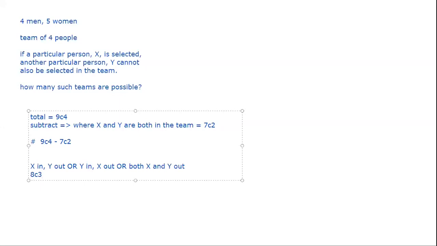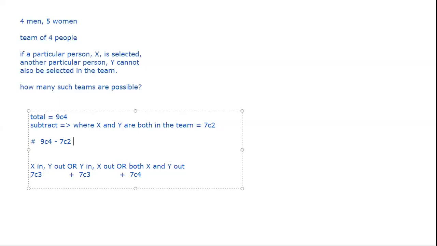But I cannot do 8C3, sorry, because I have to also eliminate Y, right? So it will be 7C3. X is already in, so there are 8 people left, from which Y has to be eliminated. So there are 7 people left. I need to select 3 more. So 7C3, or means plus, again the same 7C3 for the other case, and again, or means plus, both are out. So there are basically 7 people only, because X and Y both have been eliminated, and you have to select all 4. So 7C4. If you add these, you will also get the same answer.